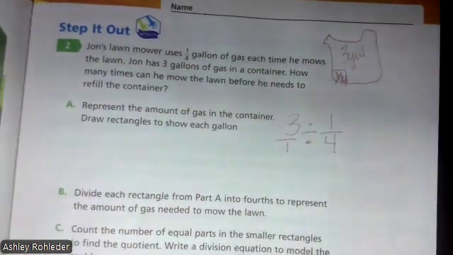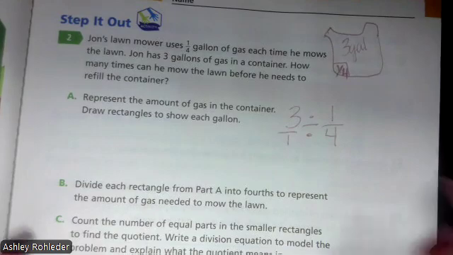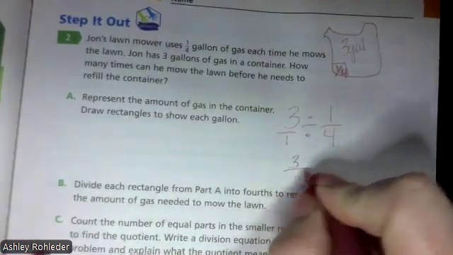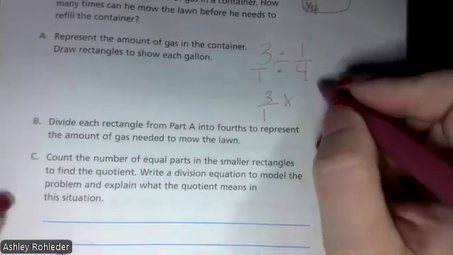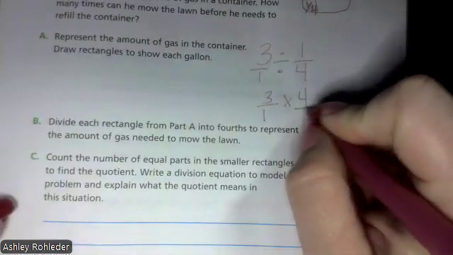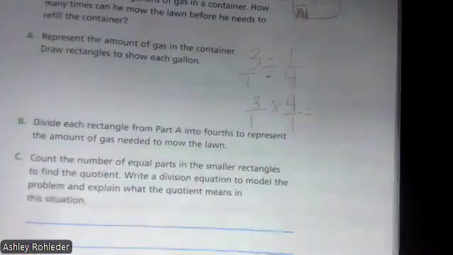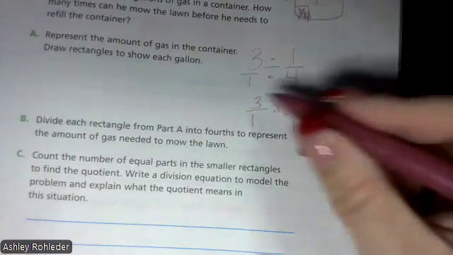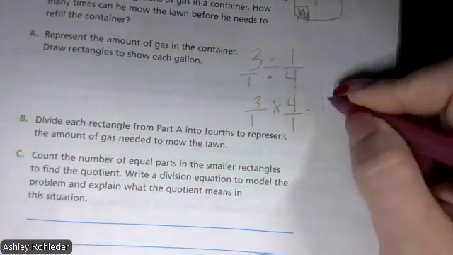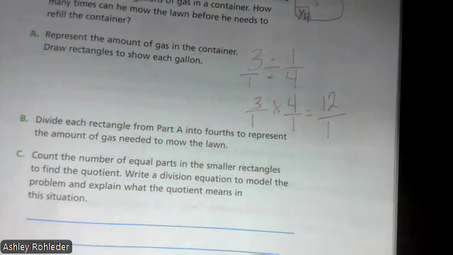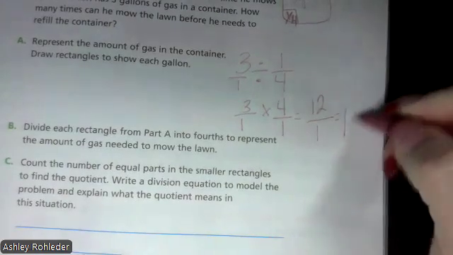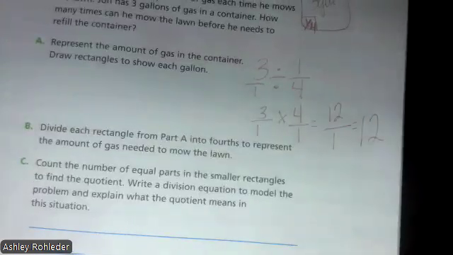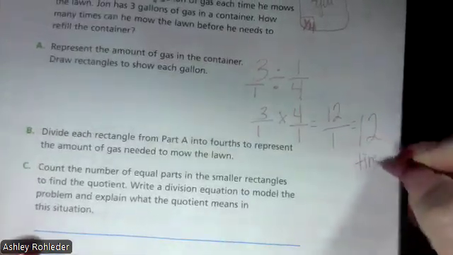Now what's my rule? So I keep, I change, and I flip. Okay, now what? 3 times 4 is 12, over, because bottom times bottom is 1. It's improper. What would it be? So how many times can he mow the lawn? 12 times.